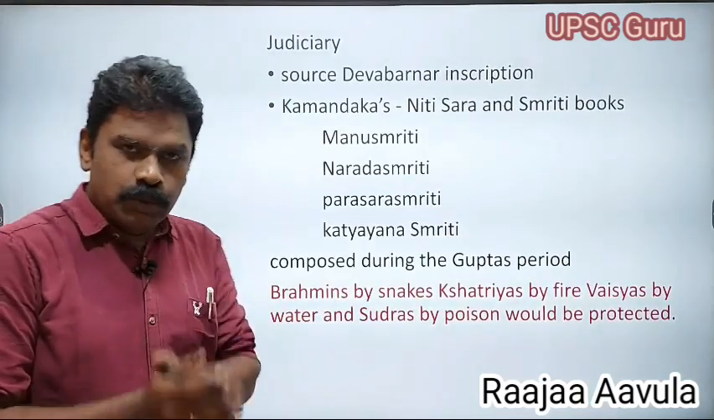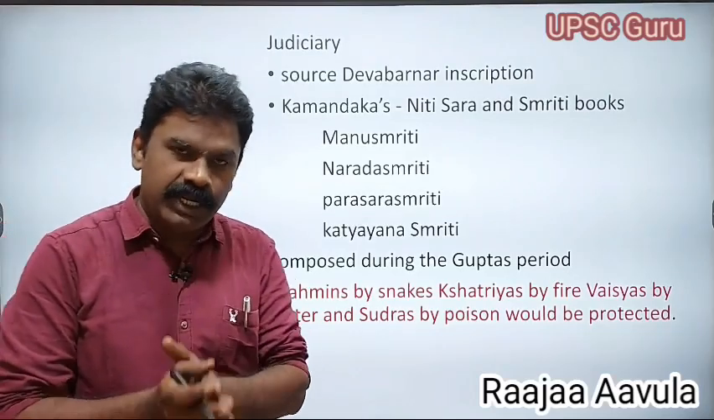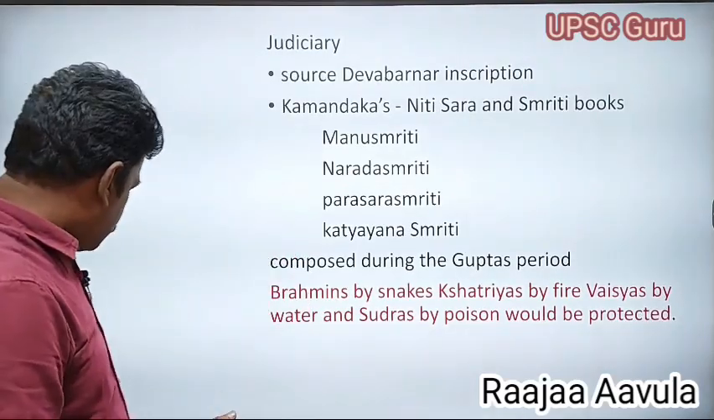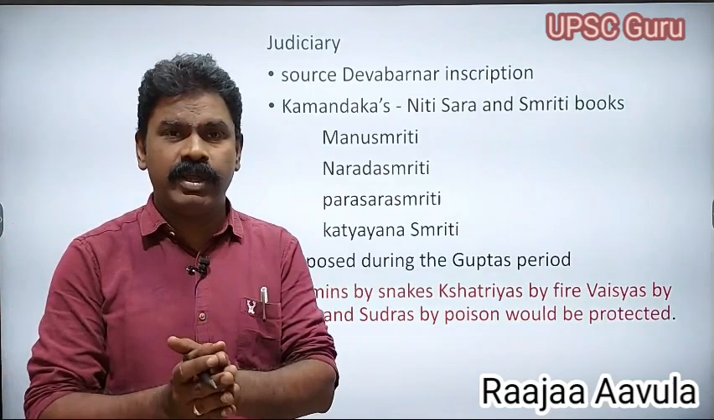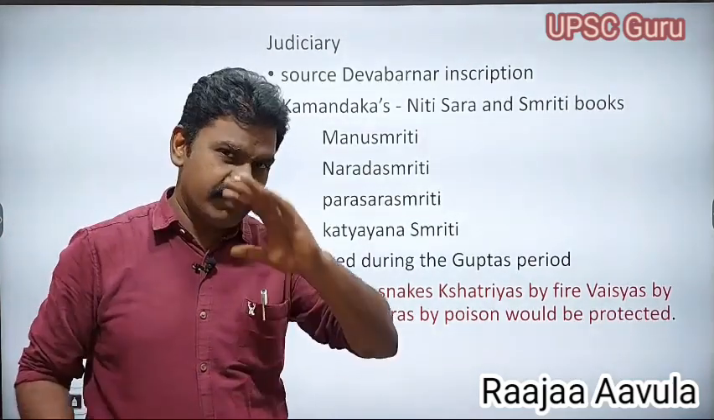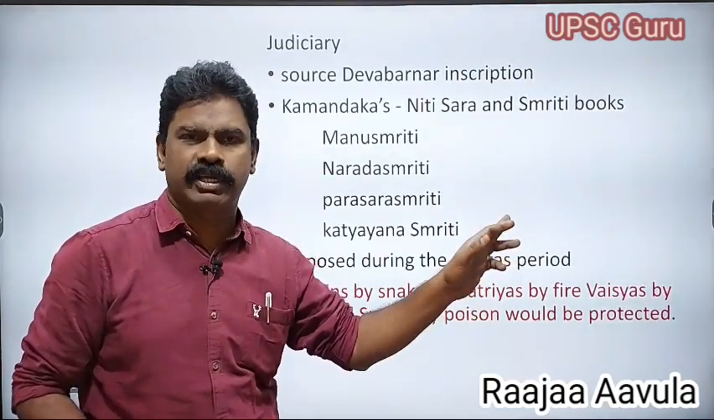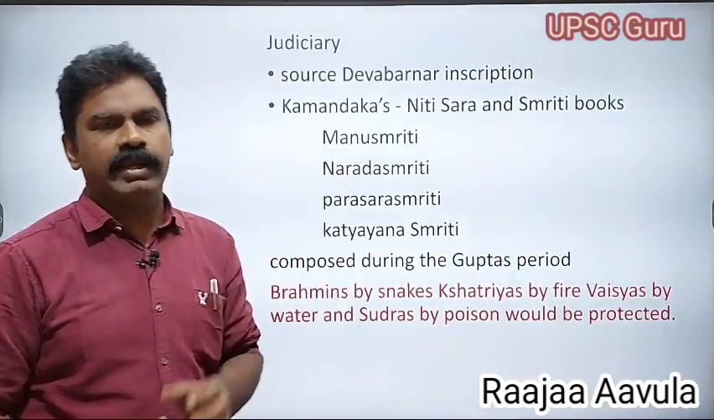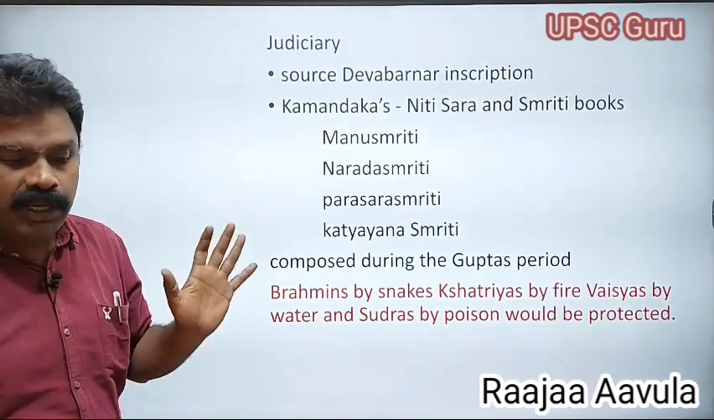According to the judiciary of the Gupta period, the king was the fountainhead of the judiciary. Whatever decision or judgment was given by the king, there is no appeal. That is the fountainhead of the judiciary. So the king's judgment is final, with no appeal.